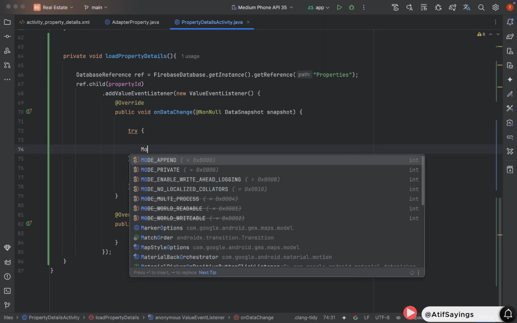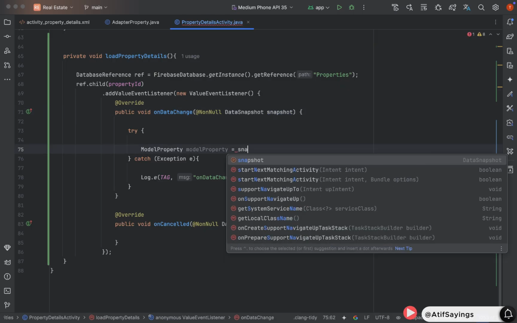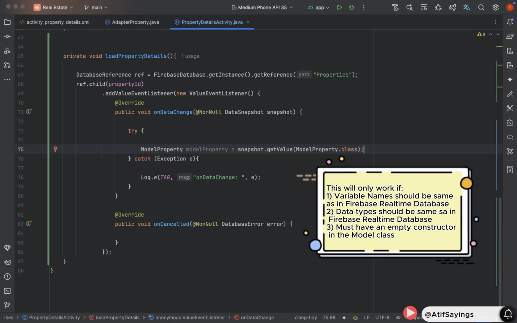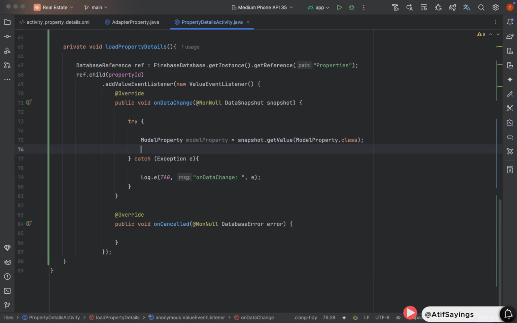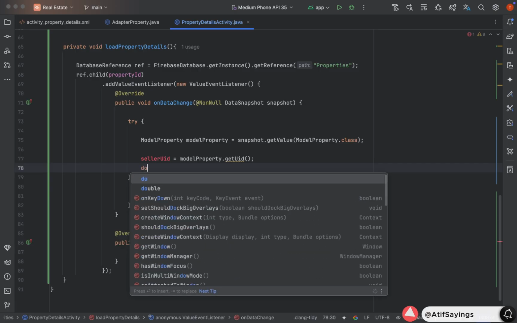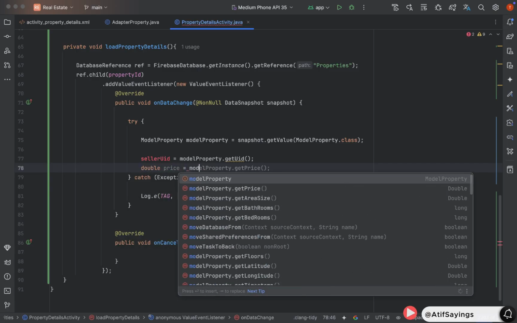Now come in the try block and create an instance of the ModelProperty from the snapshot, which is the parameter of onDataChange function. ModelProperty, name it as modelProperty equal to snapshot.getValue, pass ModelProperty.class as parameter. This will only work if variable names, their data types are same as in Firebase real-time database. Also, ModelProperty class must have an empty constructor. Now we can get the details from the ModelProperty class. sellerUid equal to modelProperty.getUid.